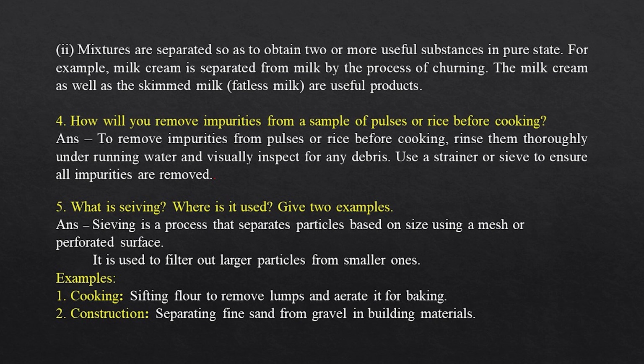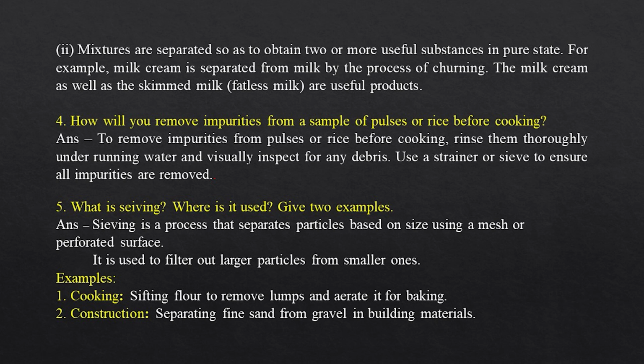4. How will you remove impurities from a sample of pulses or rice before cooking? Ans. To remove impurities from pulses or rice before cooking, rinse them thoroughly under running water and visually inspect for any debris. Use a strainer or sieve to ensure all impurities are removed.